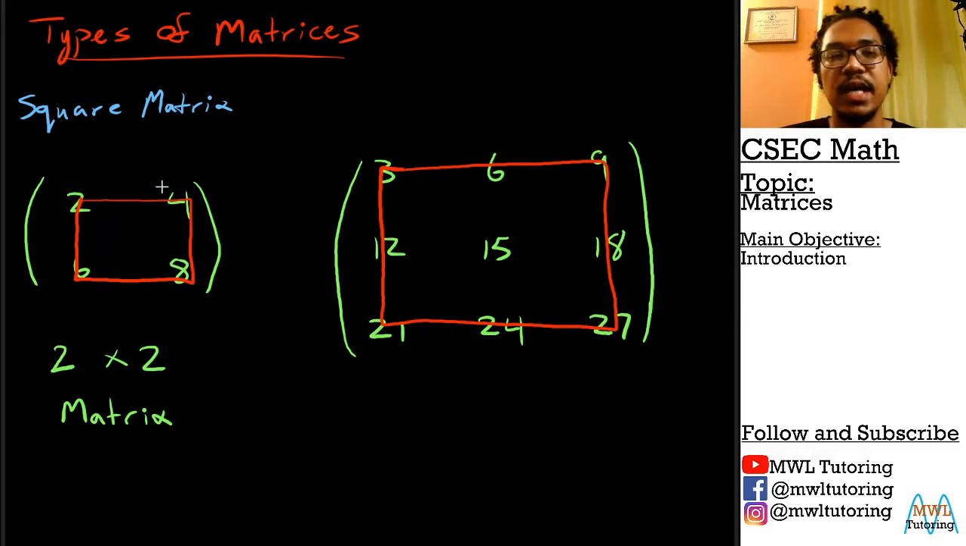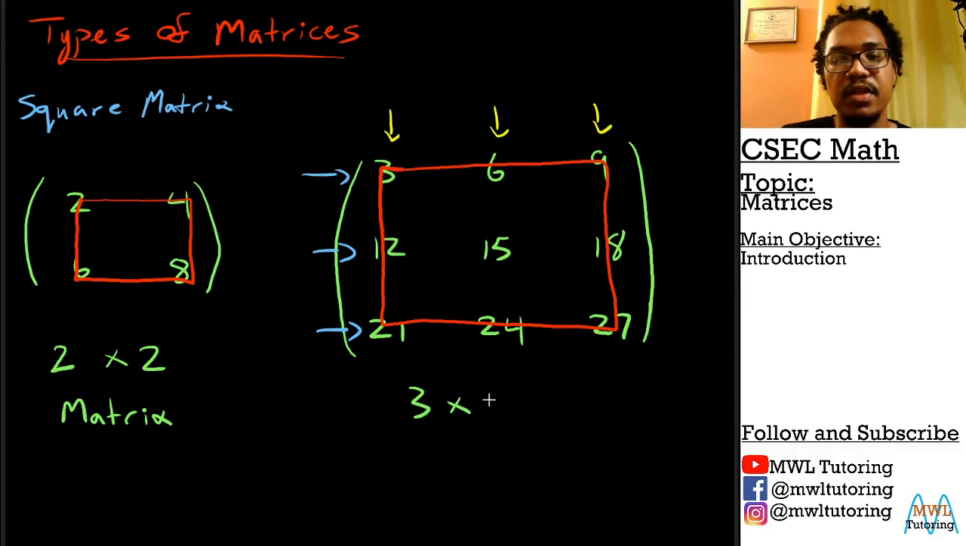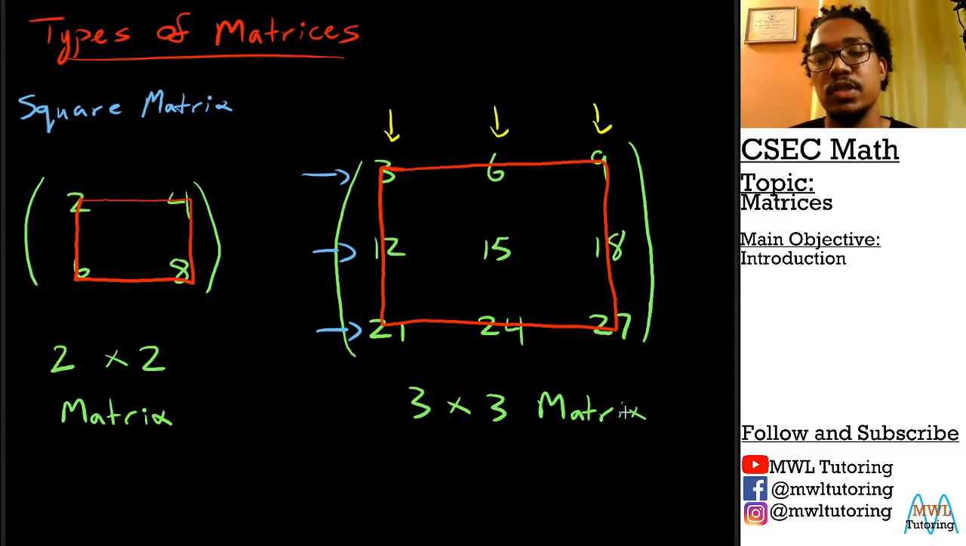Now in the matrix on the other side, the bigger matrix, we could look at it also and we could see we have 3 rows. 1 row here, 2 rows here, 3 rows here. And we have 3 columns. So this here is a 3 by 3 matrix. So what we're seeing is that a square matrix has the same number of rows as columns. So if you had a 4 by 4, a 5 by 5, a 6 by 6 matrix, all those things will be square matrices.